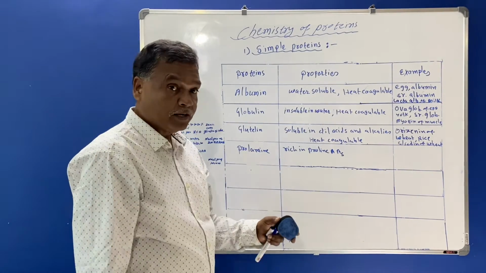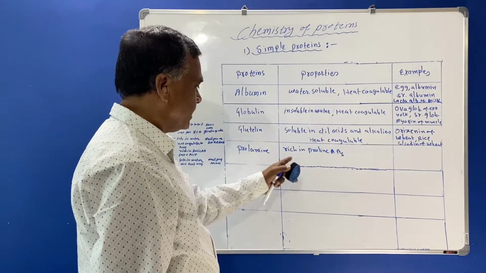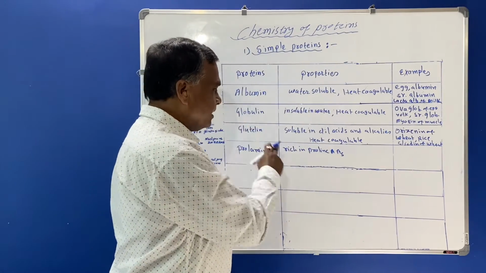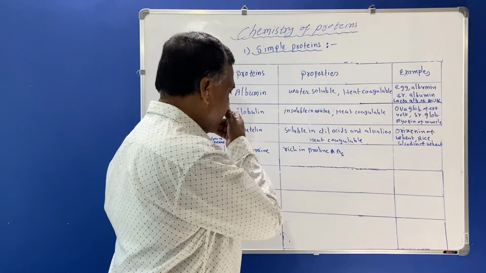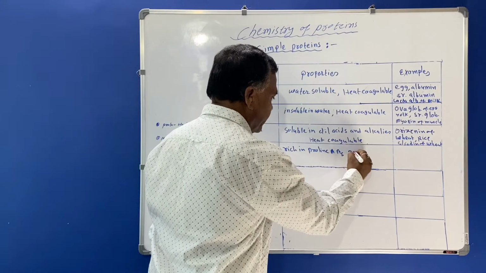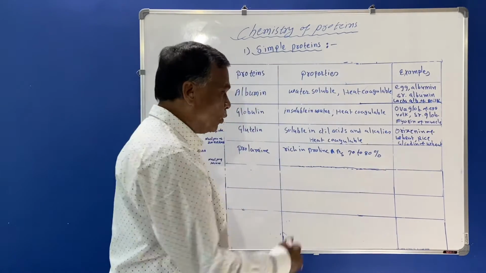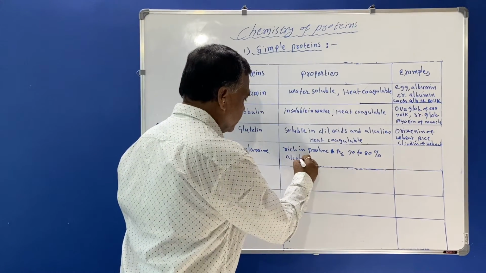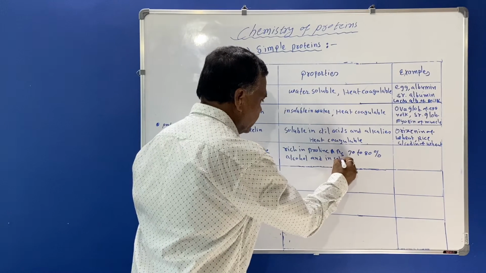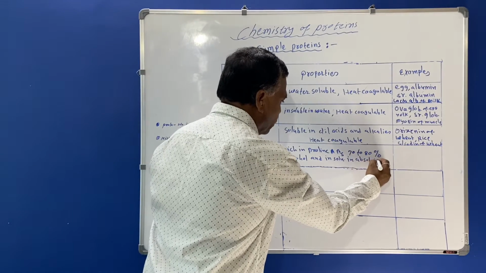One hydrogen atom is less in the structure, that is called as proline. So here the prolamines are rich in proline and they are soluble in 70 to 80% alcohol and insoluble in absolute alcohol.